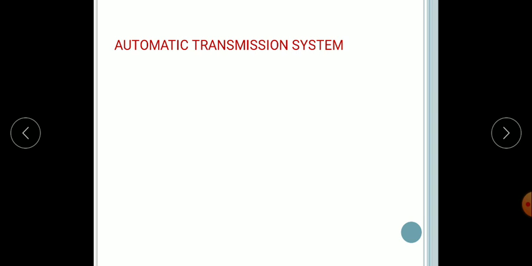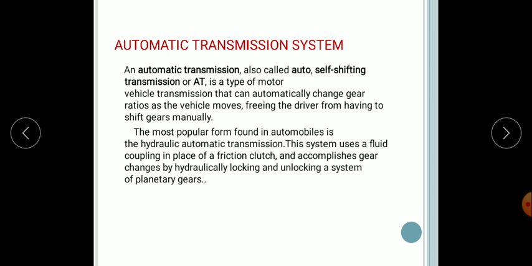So now at last we come to the automatic transmission system. So what is this automatic transmission system? An automatic transmission, also called auto or self-shifting or AT, is a type of motor vehicle transmission that can automatically change the gear ratios as the vehicle moves, freeing the driver from having to shift gears manually.